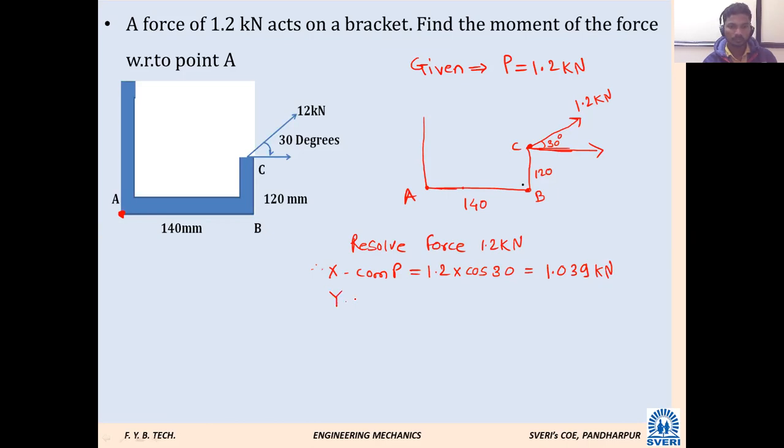Y component. The formula is 1.2 into sine 30, sine 30, equal to 0.6. Yes sir, 0.6. Both will be positive. So let us show that here.